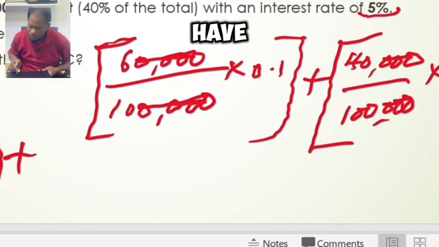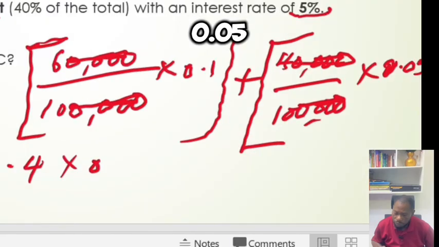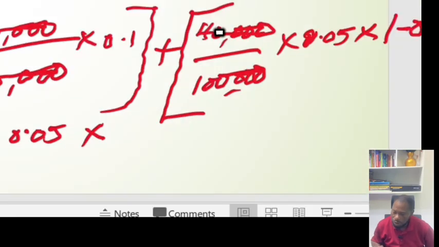Here, the whole of this will cancel the whole of this. 10 into 40 is 4. So 0.4 multiplied by 0.05, and then also multiplied by 1 minus 0.25, which will give us 0.75.